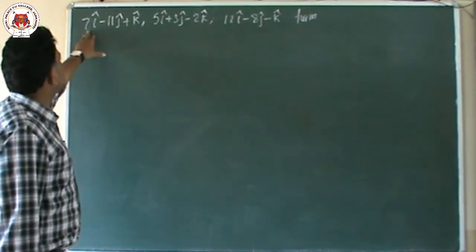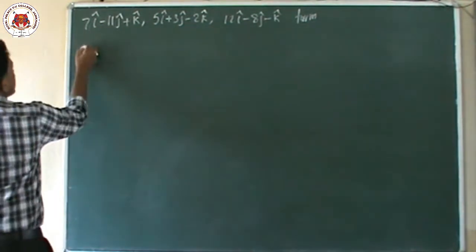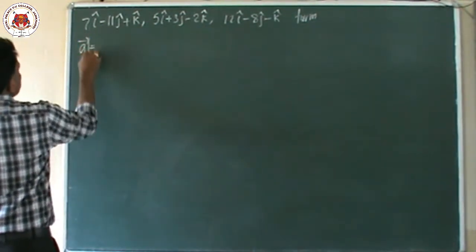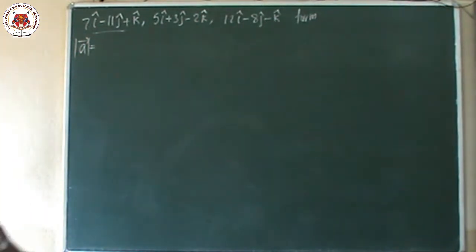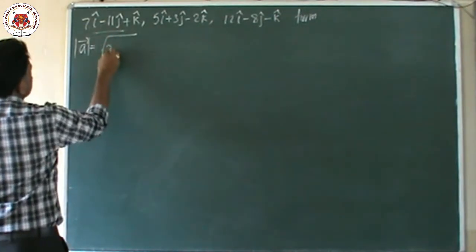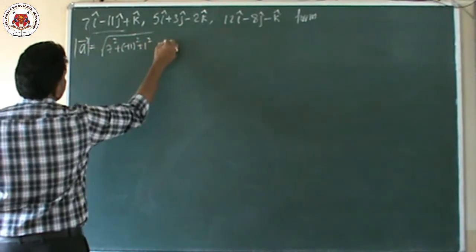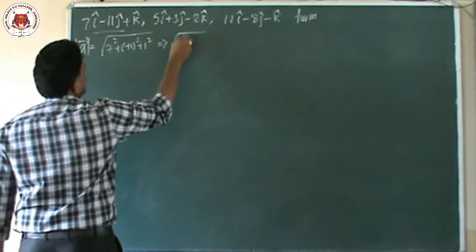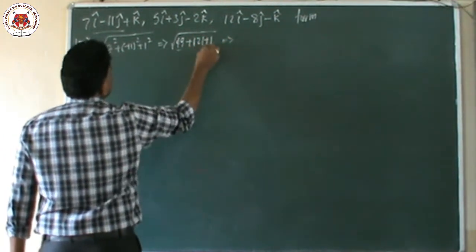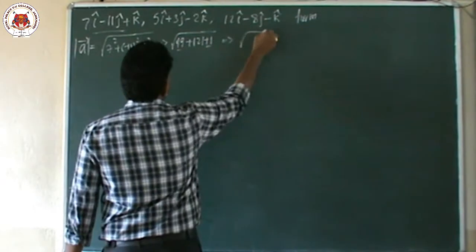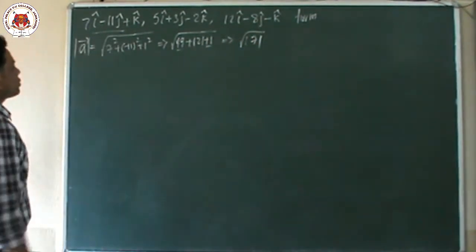How to find that? The length is the modulus of 7 square, minus 11 square, 1 square. First we have to find it. I am going to take the first one as a vector and find its modulus. Mod of a vector means square root of 7 square plus minus 11 square plus 1 square. 7 square is 49, 11 square is 121, 1 square is 1. 49 plus 1 is 50, 50 plus 121 is 171. So this is root of 171.